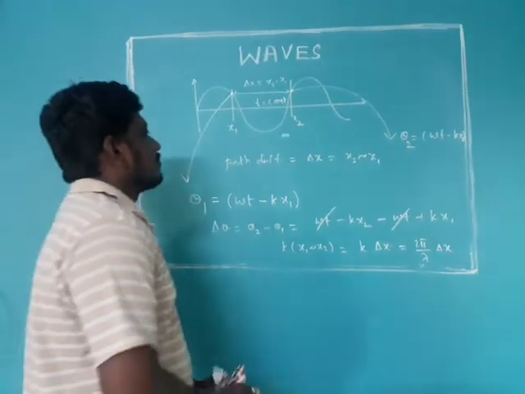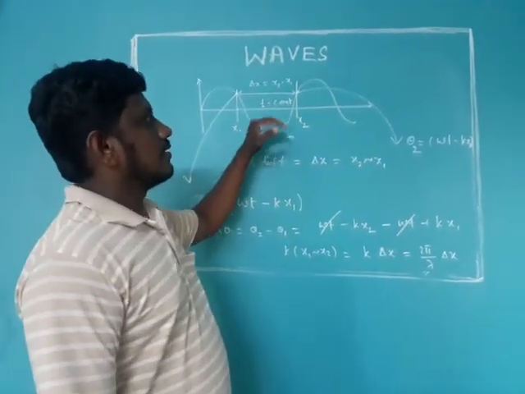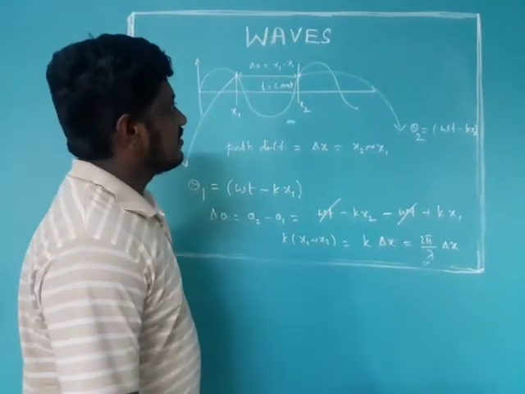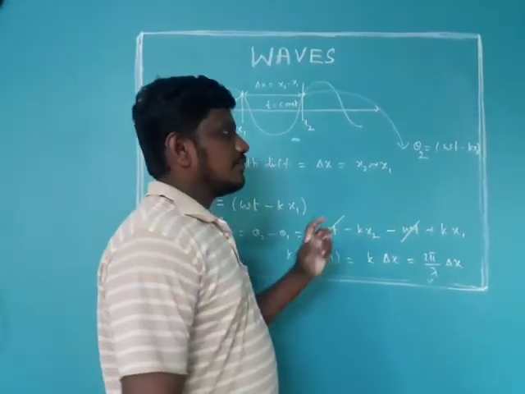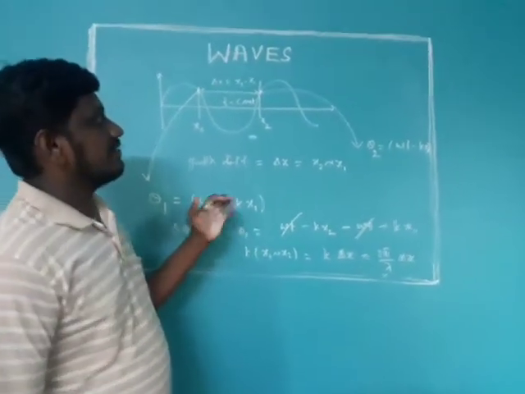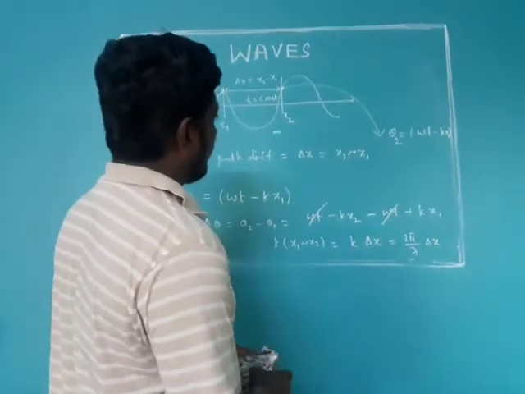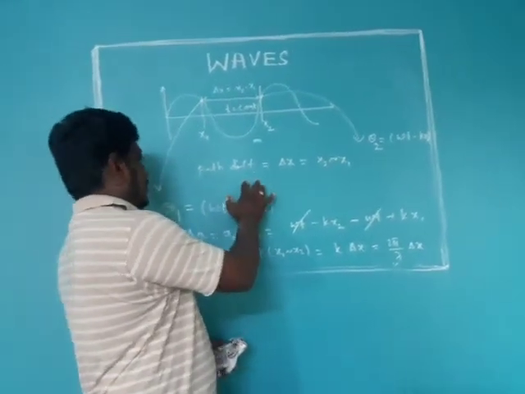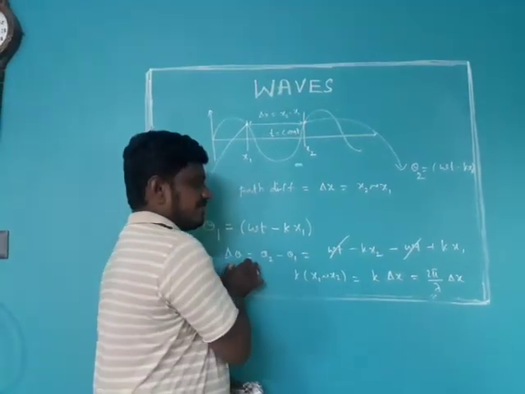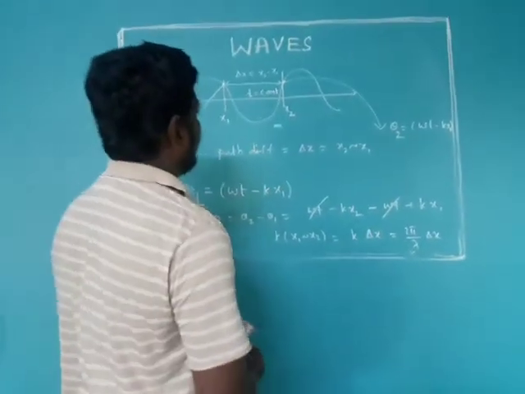So this progressive wave we have observed at the same time, and we are writing the path difference and phase difference for two particles at the same time. And we can write this path difference and phase difference in another way also. Let me tell you that. I hope you have understood this. This is path difference and this is phase difference. Phase difference is 2 pi by lambda times path difference.